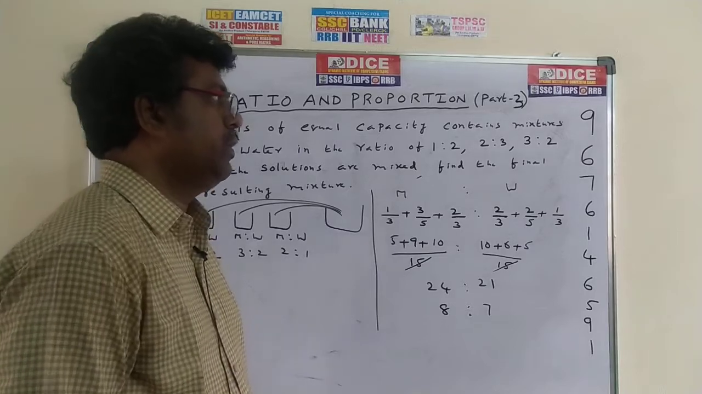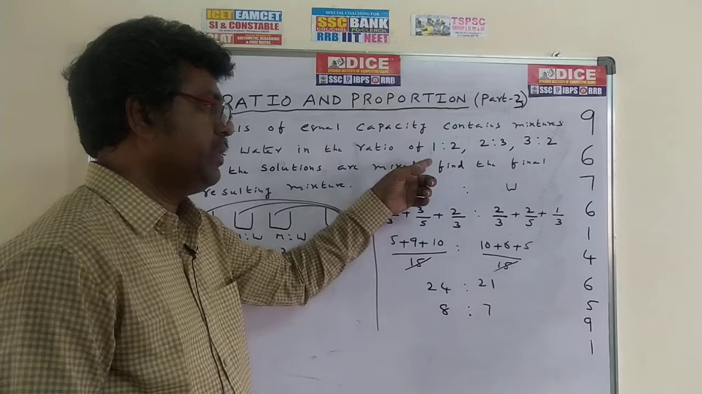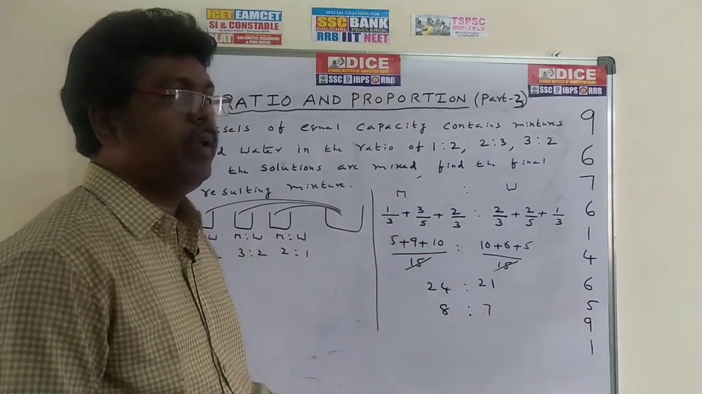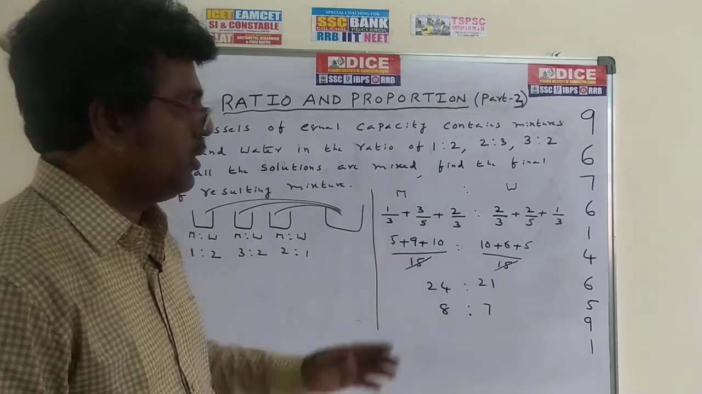On the board I have given the second method, same model problem. Here I have changed the numbers. Try it. Take 20 seconds. Already the first model is on the board. By seeing this model, do it. Try it. If not, I will tell you.